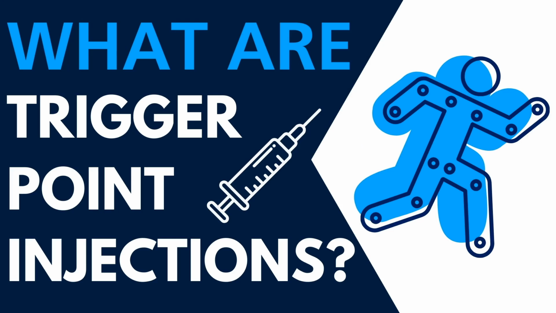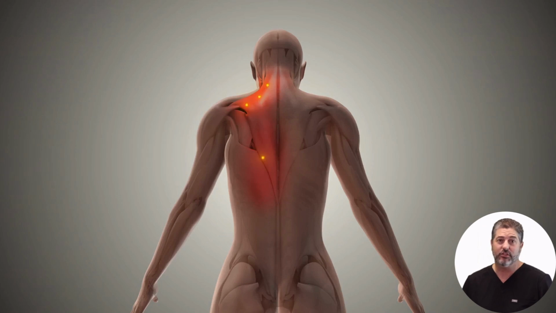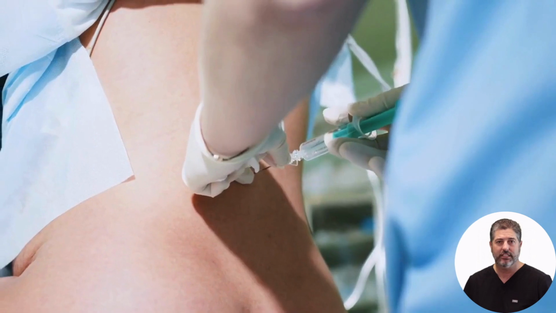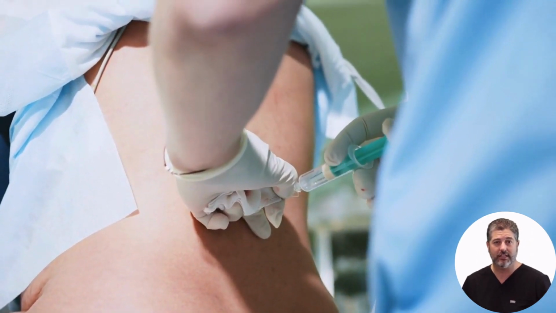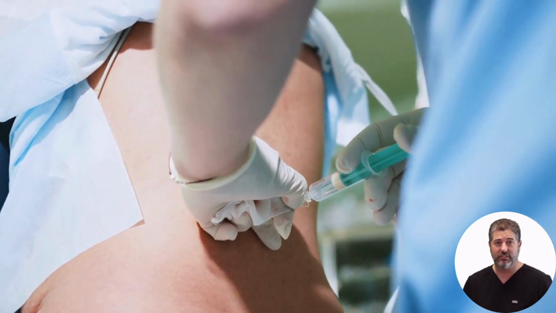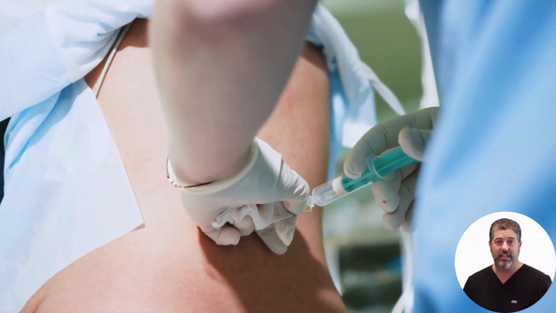What are trigger point injections? Trigger point injections involve injecting medication directly into trigger points, which are knots that form when muscles do not relax. A small needle is used to inject a local anesthetic, saline, or corticosteroid into the trigger point. These injections are used to treat muscle groups in the arms, legs, lower back, and neck, as well as conditions like fibromyalgia and tension headaches.